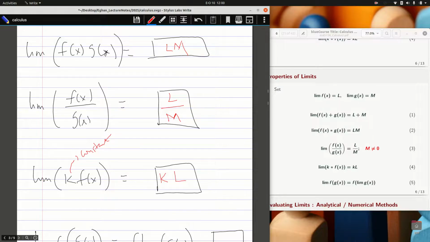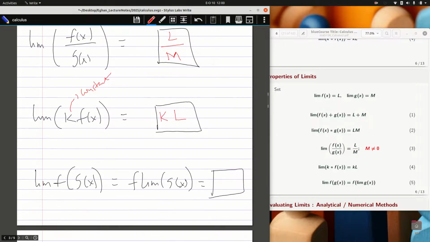The last property has to do with the composite. If I have the limit of f composite g, it is the same as f of the limit of g. And what does this give you? You want to try that out with the properties I have above. And that's how simple the properties are.